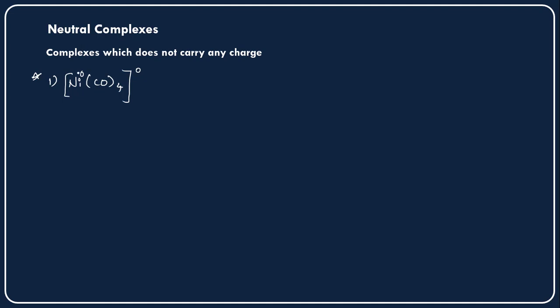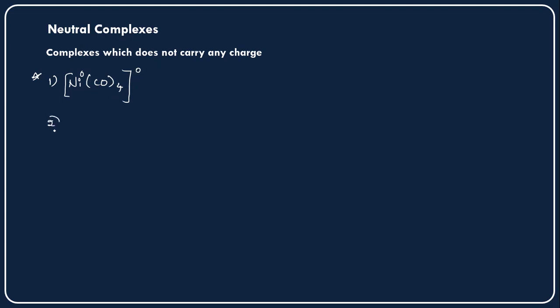Nickel is in its elementary or metallic state, without losing any electrons, forming this particular complex. This is the speciality of this complex, and since there is no charge carried by it, it is a neutral compound.